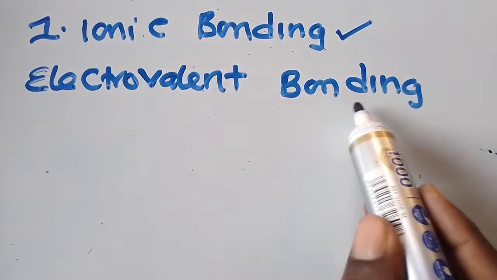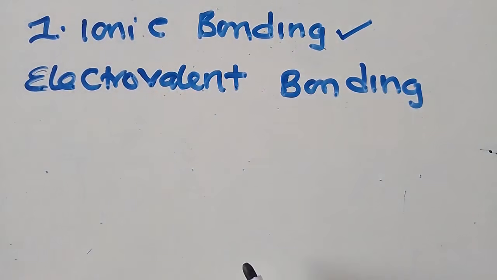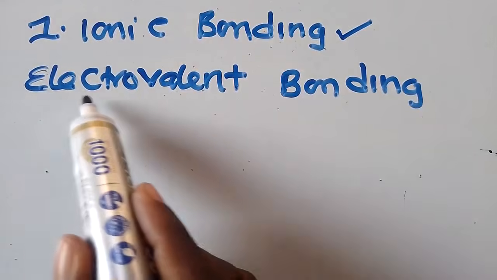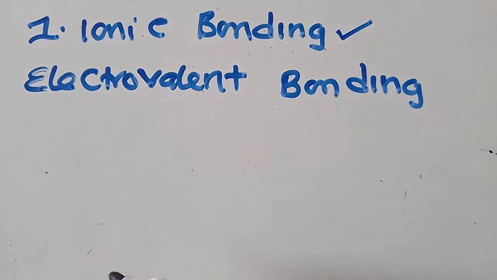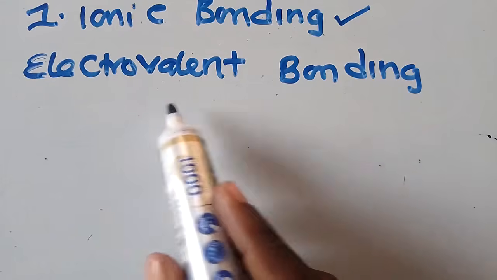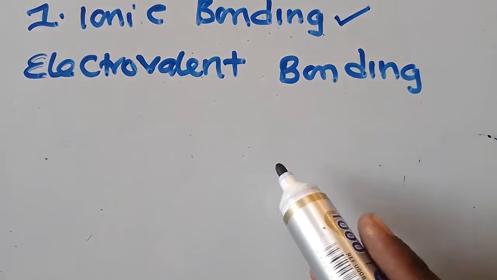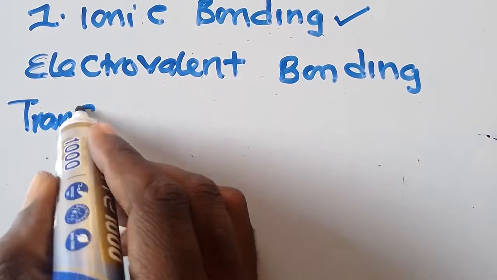So electrovalent bonding and ionic bonding, they are just the same. If you want, you can be using this term; if you want, you can be using that other term. They are just the same. So what is ionic bonding, or what is electrovalent bonding? Just need to know that this is the